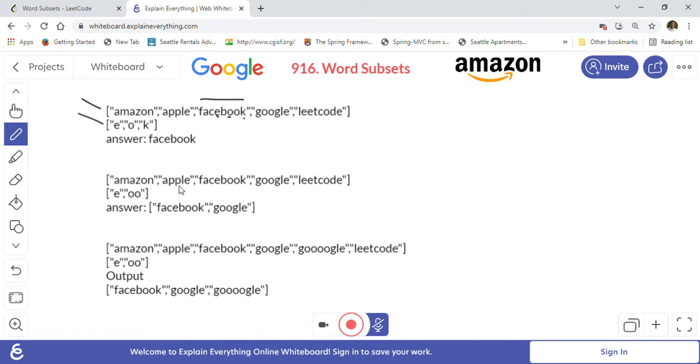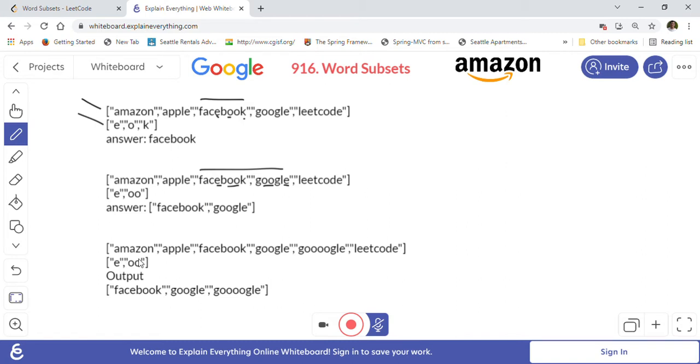So let's take the second example. The second example has E and double O here. As you can see, E and double O is present in Facebook, and E and double O is also present in Google. So Facebook and Google we have to return in our answer. In LeetCode, as you can see, double O is not present. In Apple and Amazon, double O is also not present. So this is basically the word subset problem.